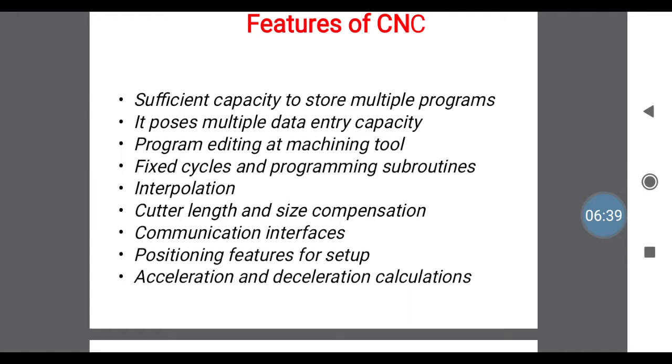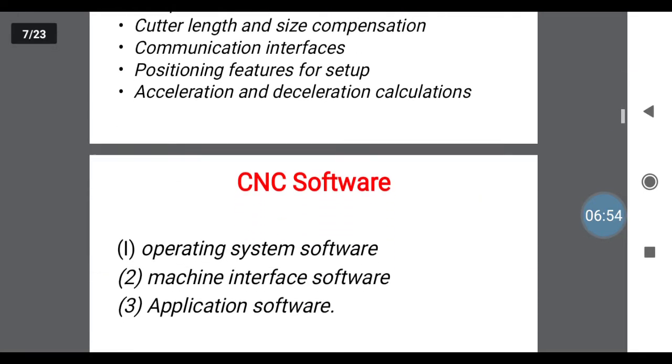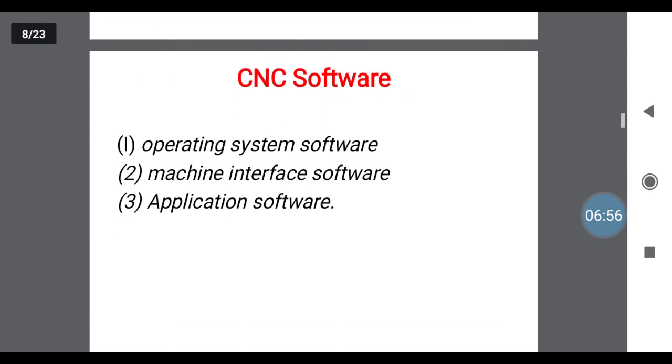These are the main features of CNC machines as compared to the other traditional types of machines: high capacity of storage, editing, cutter length, acceleration calculation and monitoring your process. Then CNC software. What is the software? This is a language existing between your system and machine. How to control the machine with the computer? For this communication we need one software.